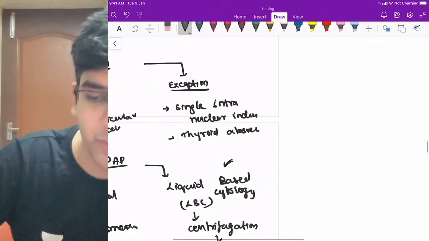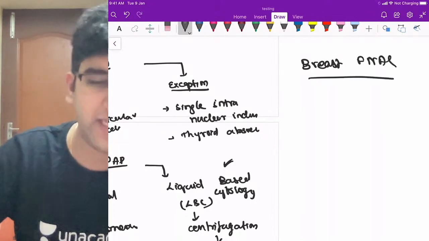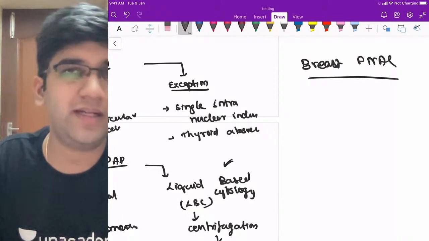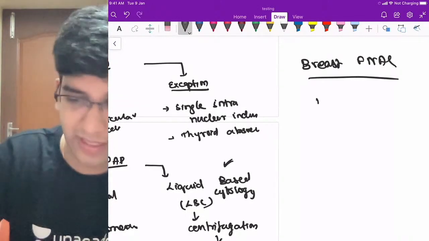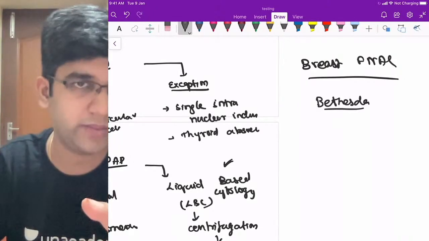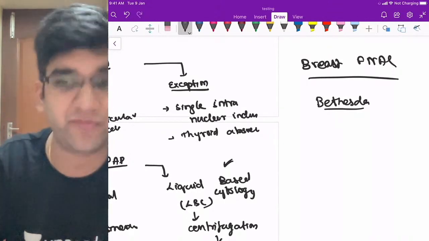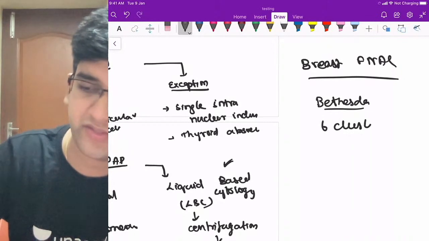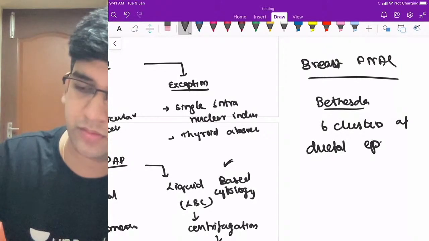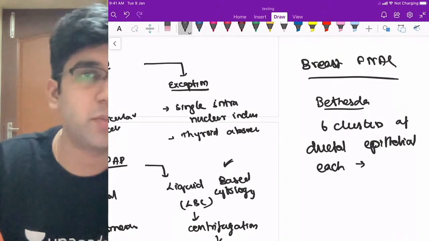Breast FNAC, though breast FNAC is almost obsolete, we are not going to recommend anyone. If any of your family members has any lesion in the breast, please go for a true cut biopsy, right? But if you do a breast FNAC, again the guidelines is Bethesda. Bethesda are the same guidelines for thyroid FNAC as well, right? I should have at least 6 clusters of ductal epithelial cells, and each cluster should be minimum 5 cells.